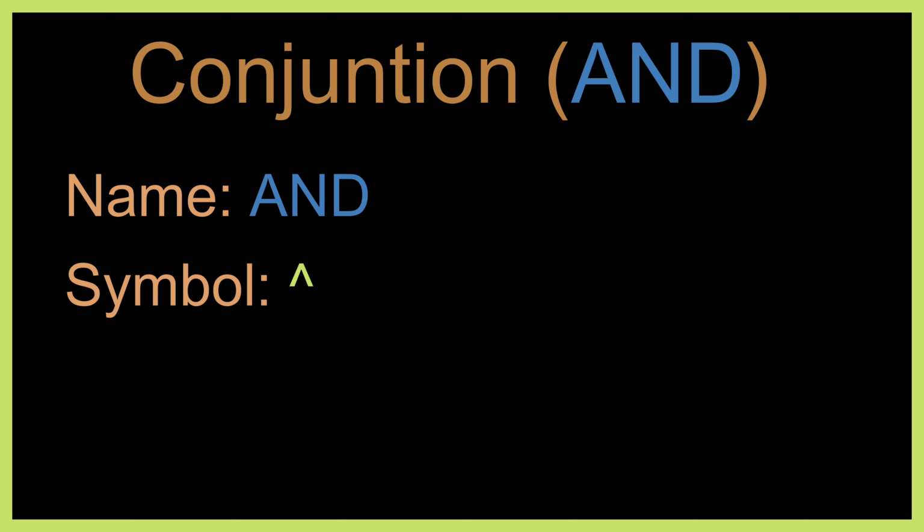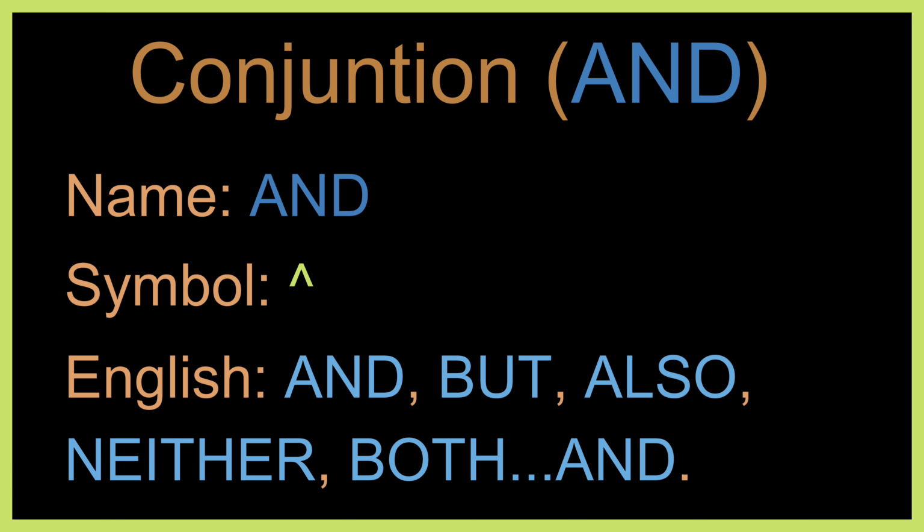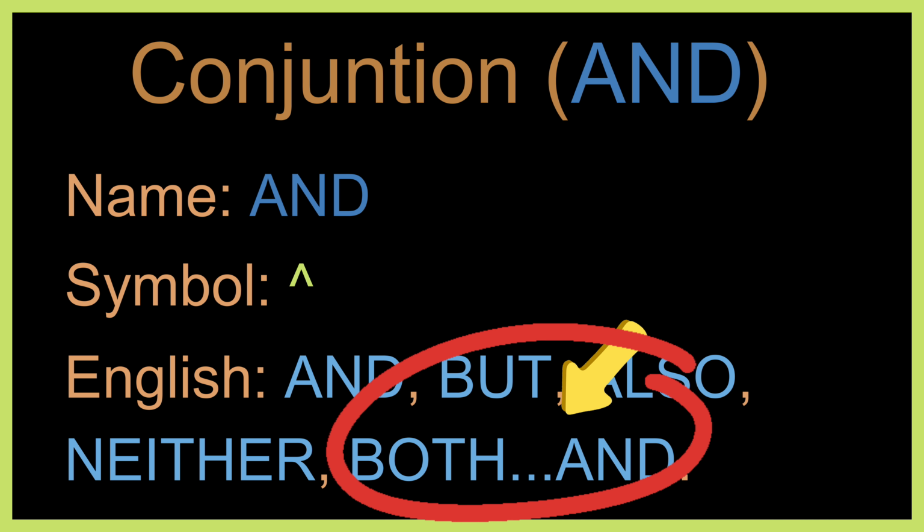The next operator is the conjunction operator, which we call the AND operator. The symbol is the caret or wedge symbol. In English, I can substitute with and, but, also, neither, both, and others.